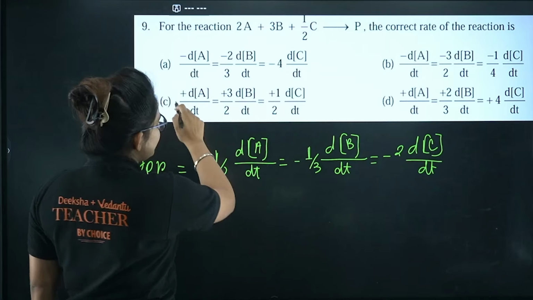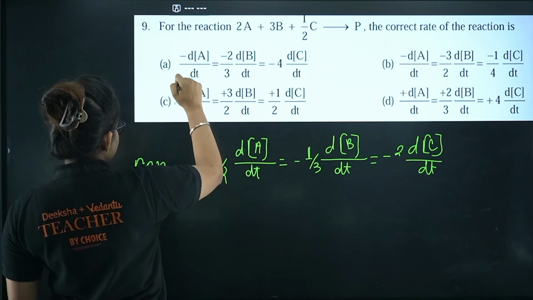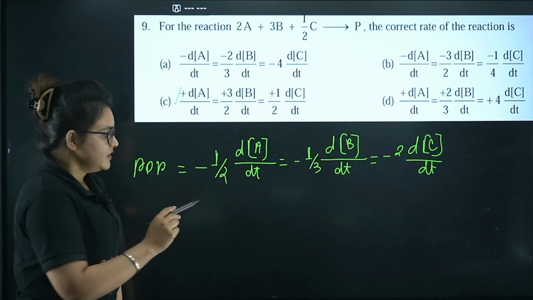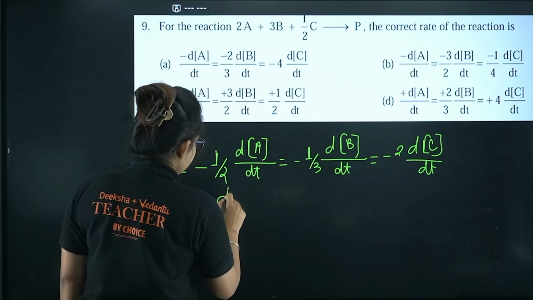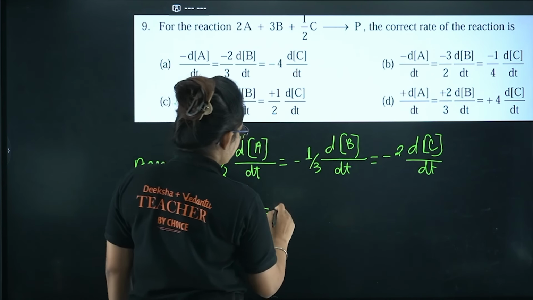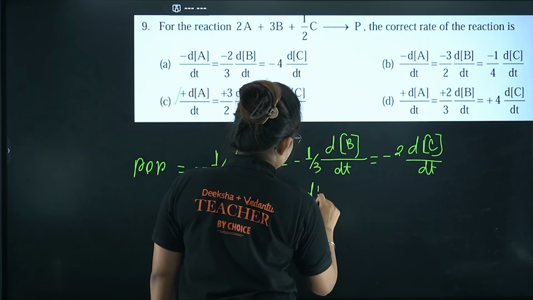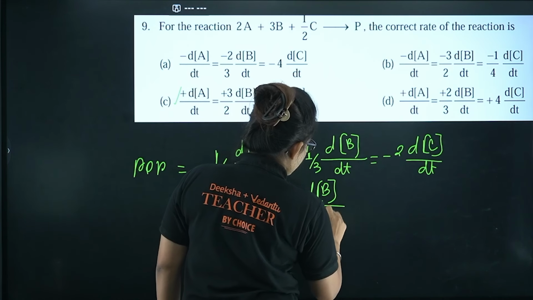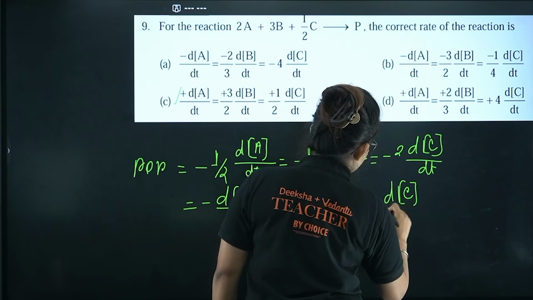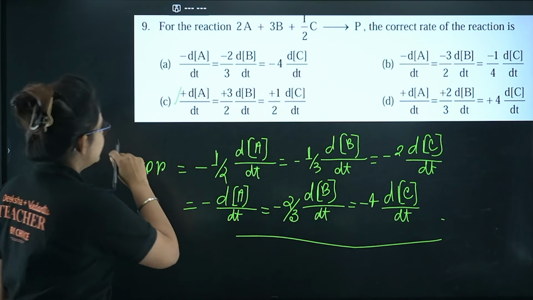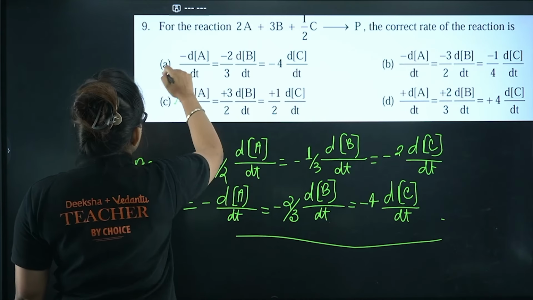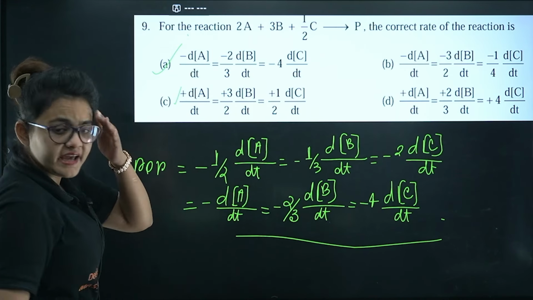Now if you see all the options, this particular side, you have to just multiply this particular coefficient to the other. So let's do the same. I will get something like d[A]/dt equals to minus 2 by 3 d[B]/dt equals to minus 4 d[C]/dt. So that's going to be the correct answer. Option A, right? Option A is going to be the correct one. I guess it's clear to you.